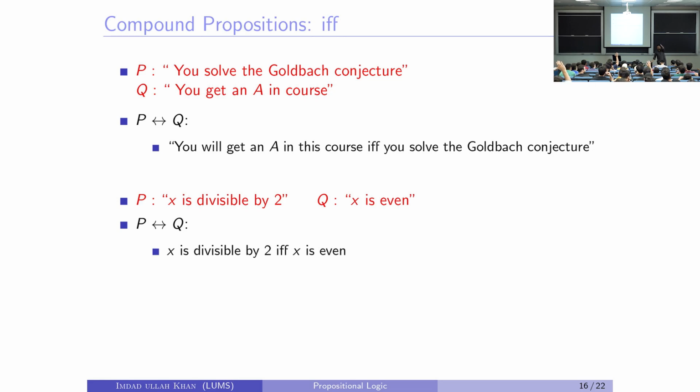Okay. Anybody else, please? Yes, you. He hasn't spoken yet. So in the first one, the initial one, there is an added benefit to solving the Goldbach conjecture, as in you can get an A if you solve the Goldbach conjecture, while there's still a possibility of you getting an A on your own by going through the course. But in the second one, you cannot get an A in any other way apart from solving it. Good. Yes.